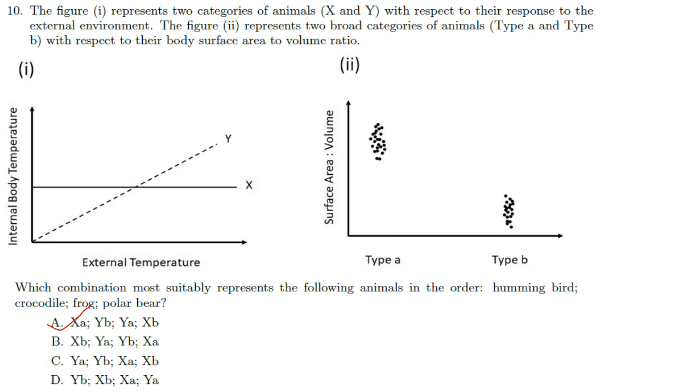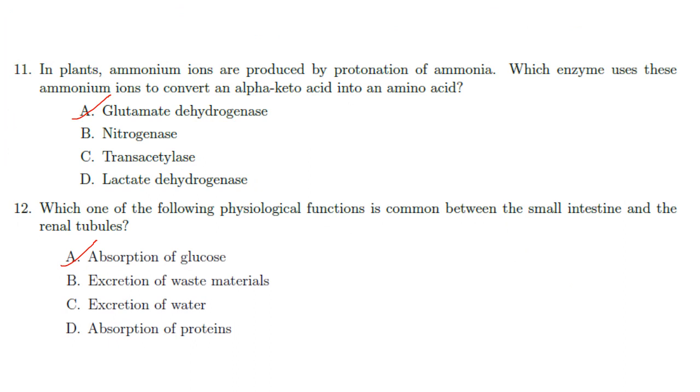Then next one. In plants, ammonium ions are produced by protonation of ammonia. Which enzyme uses these ammonium ions to convert an alpha keto acid into an amino acid? It is glutamate dehydrogenase. Nitrogenase is involved in nitrogen fixation, so it doesn't have anything to do with amino acids. Trans-acetylase is involved in transferring acetyl groups, not amino groups, so C is also not correct. Lactate dehydrogenase converts pyruvate to lactic acid, so it is not involved in amino acid synthesis. So the answer here is option A.